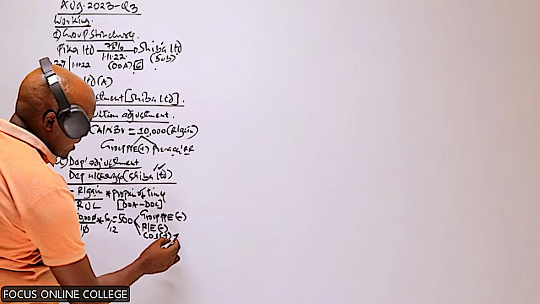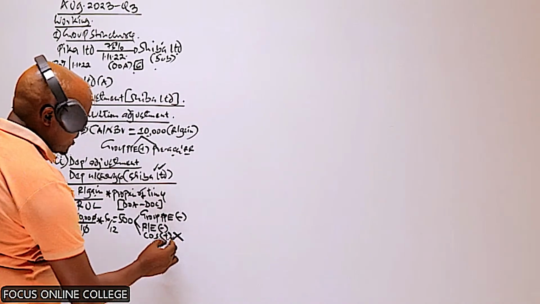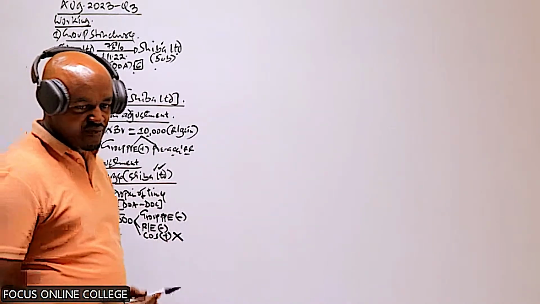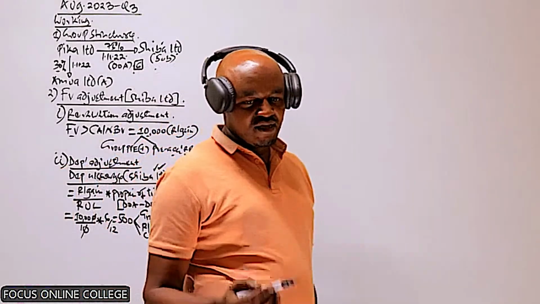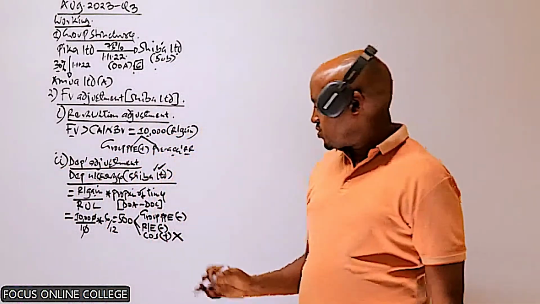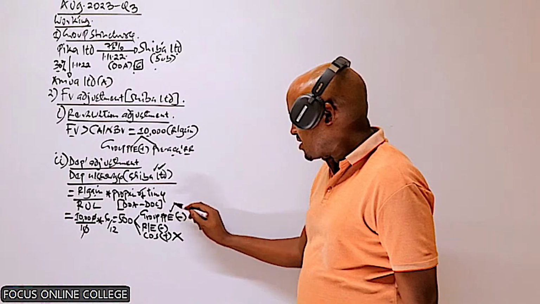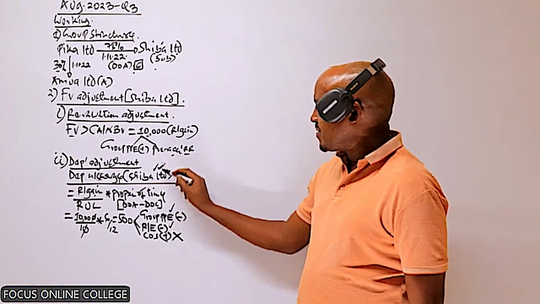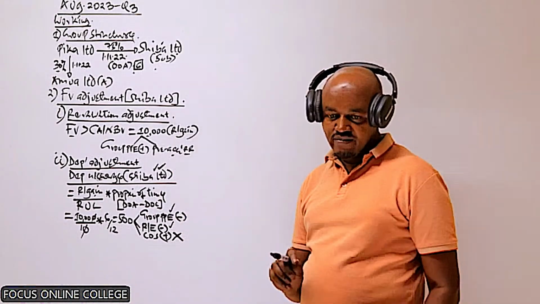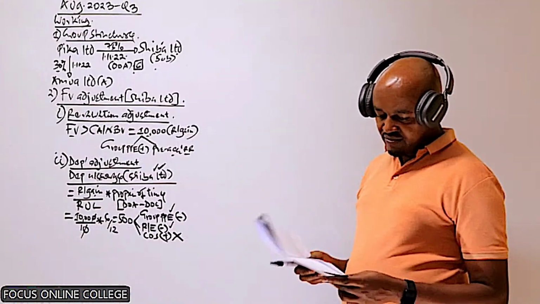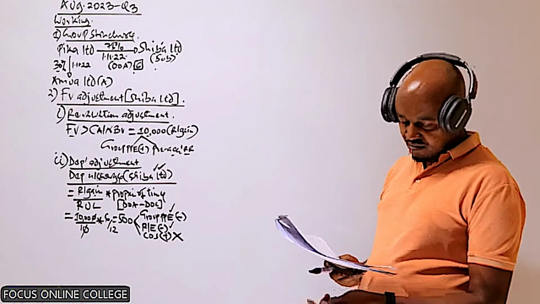But this adjustment is not necessary simply because we are not preparing the consolidated statement of profit or loss. So we deduct it from the group PPE, and we deduct it from the retained earnings of Sheba.